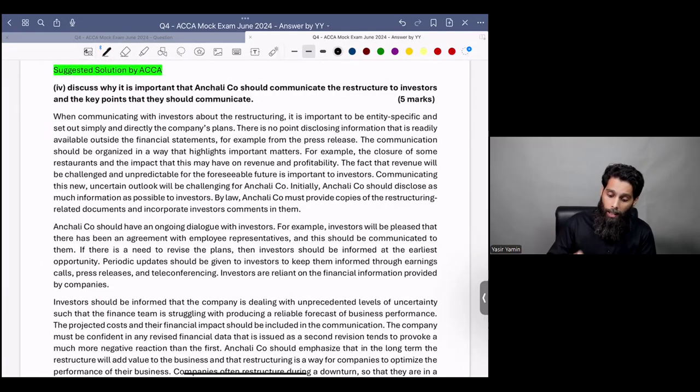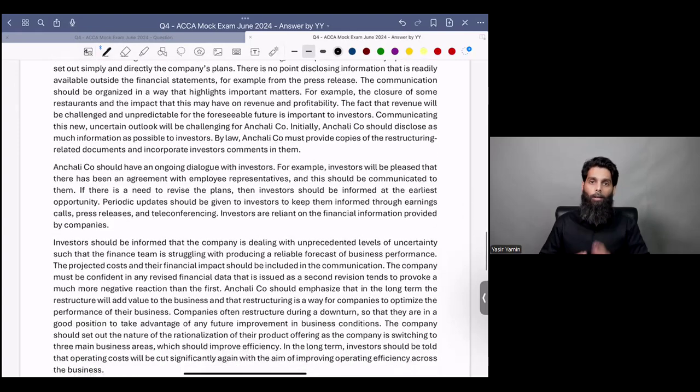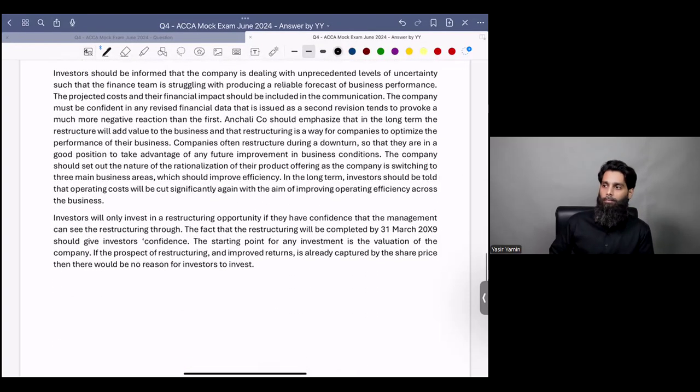I would really want you to read this. Whatever we discussed up till now, mentioned the potential risk and potential opportunities through this, all of what we discussed is written in this answer. But I want you to read this answer by your examiner. And now you can say that, sir, the examiner has written a very big answer. Why has the examiner written a very big answer? Because he expects such a lengthy answer from you for 5 marks?